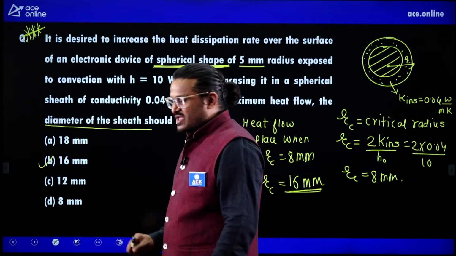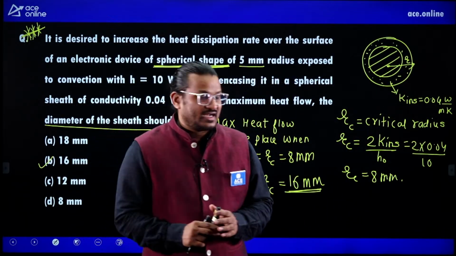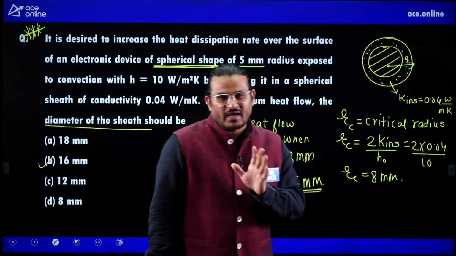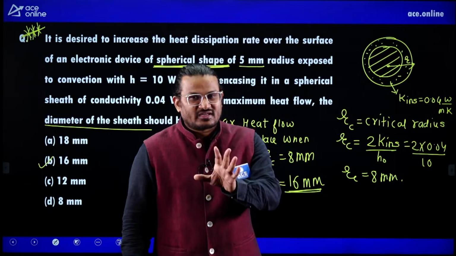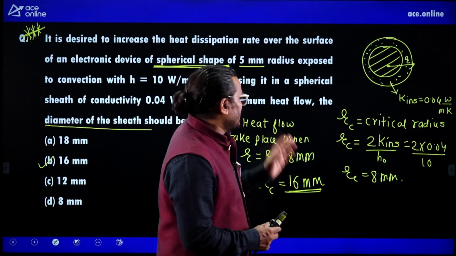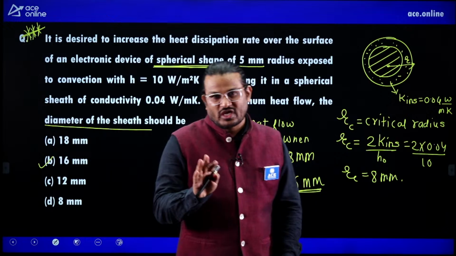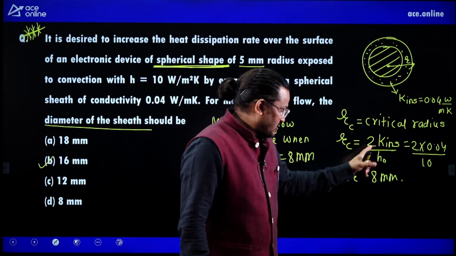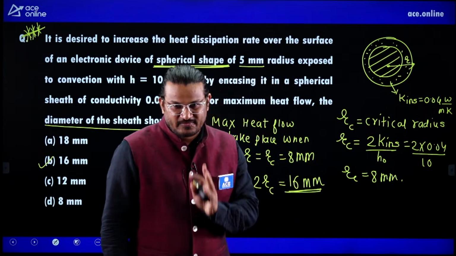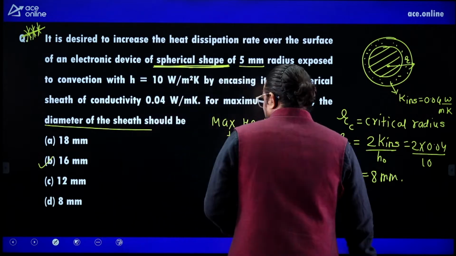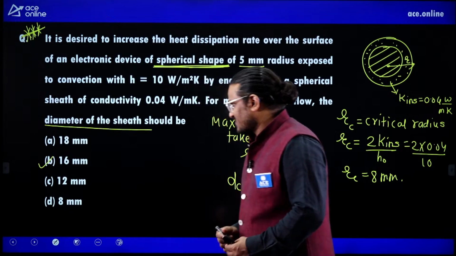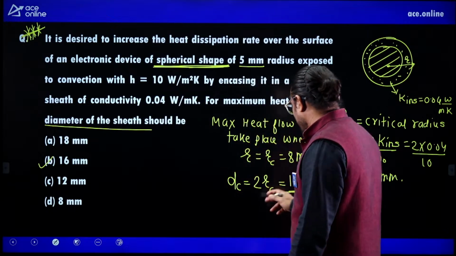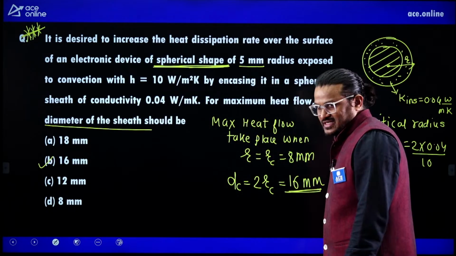See, make sure he did not say cylinder. He said it's a sphere. If it is a cylinder, then the formula is only K by H. So K by H is the critical radius for cylinder. But he said sphere, and for sphere it is 2K by H. This is for sphere. And at the end, what he asked about is the diameter. That's why we multiply by 2, and we got this 16 mm.